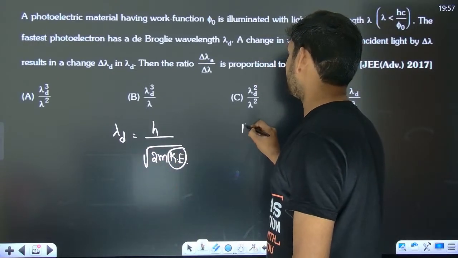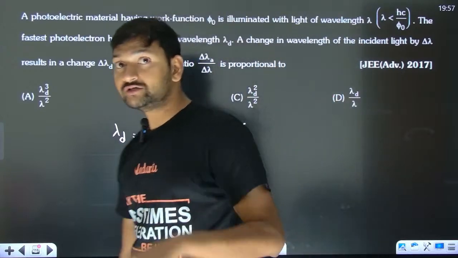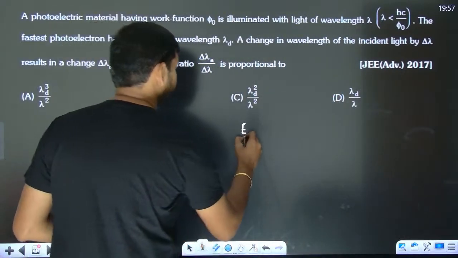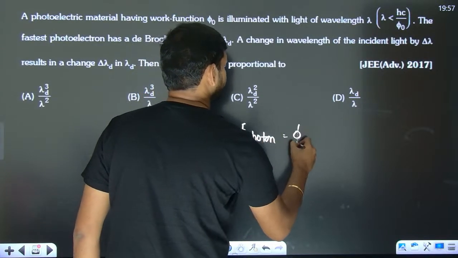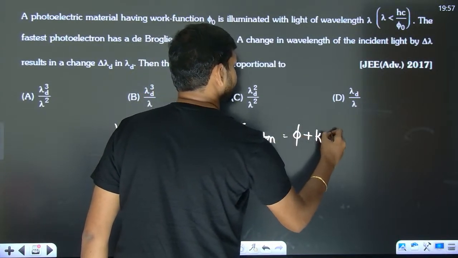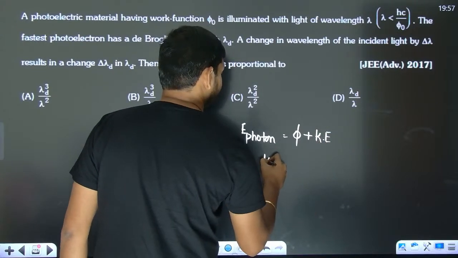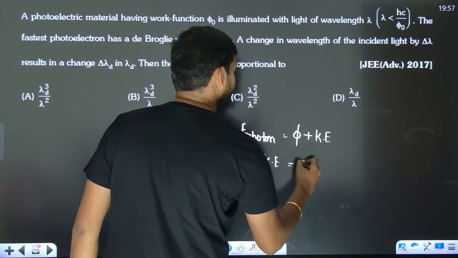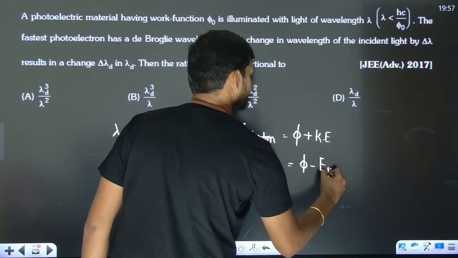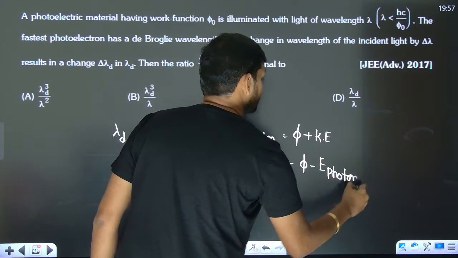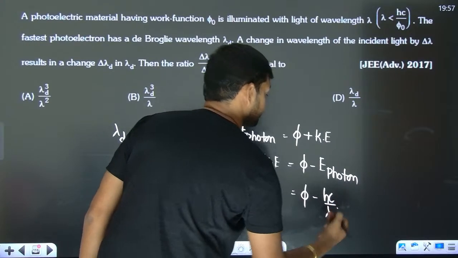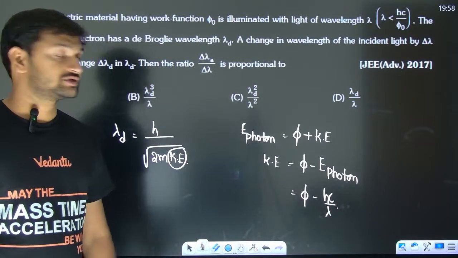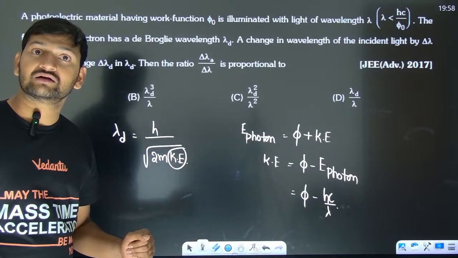If you talk about the energy of the photon, it is the work function plus that kinetic energy. So the kinetic energy can be written as the energy of the photon minus the work function. The energy of the photon can be written as hc by lambda.